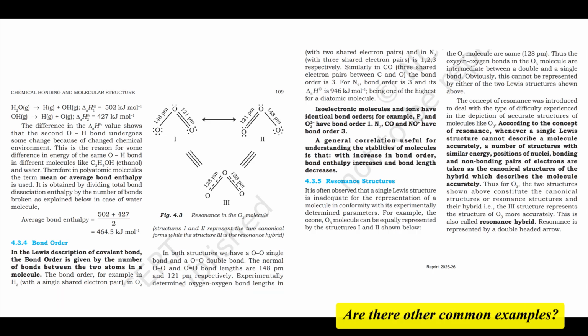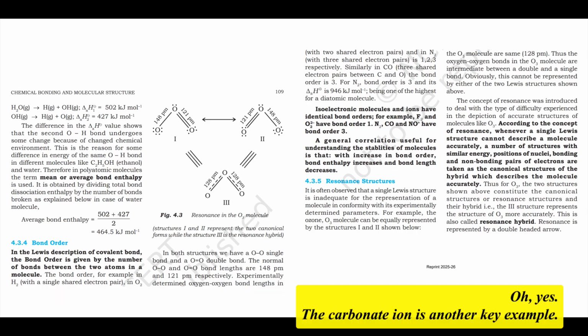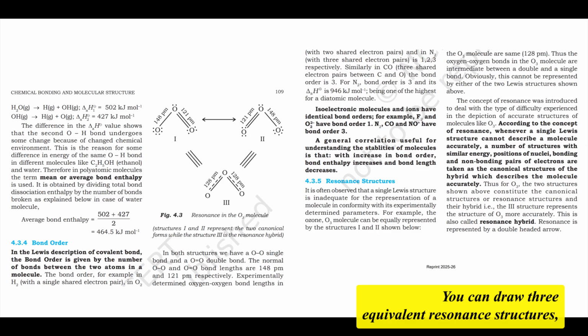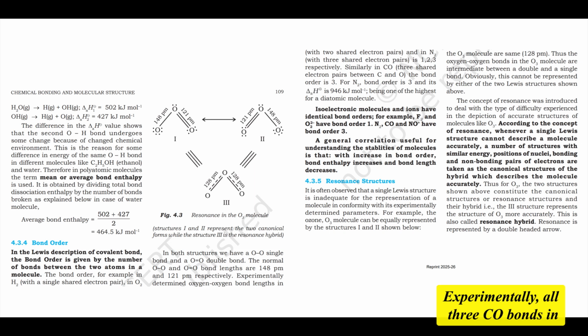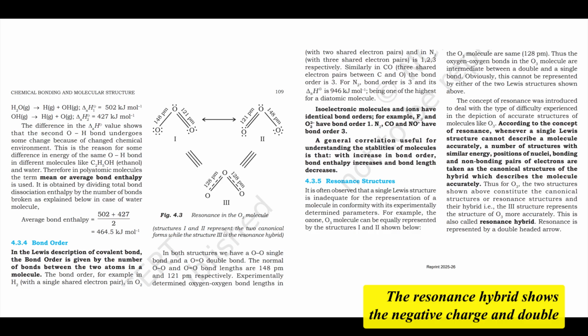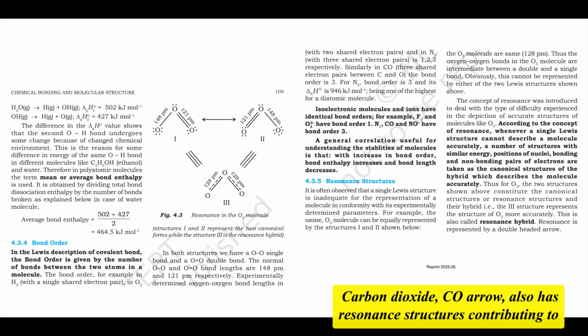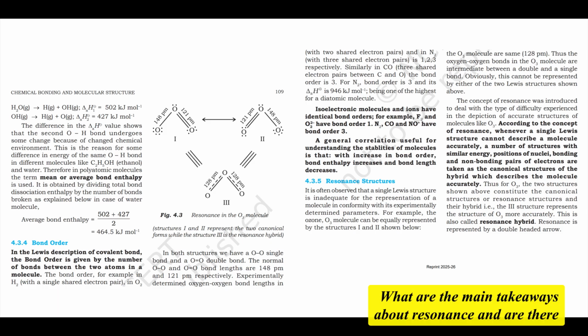Are there other common examples? Oh yes. The carbonate ion is another key example. You can draw three equivalent resonance structures, each with the double bond on a different oxygen atom. Experimentally, all three C-O bonds in carbonate are identical in length and strength. The resonance hybrid shows the negative charge and double bond character distributed evenly over all three C-O bonds. Carbon dioxide, CO2, also has resonance structures contributing to its overall description, though the O=C=O structure is the most significant.